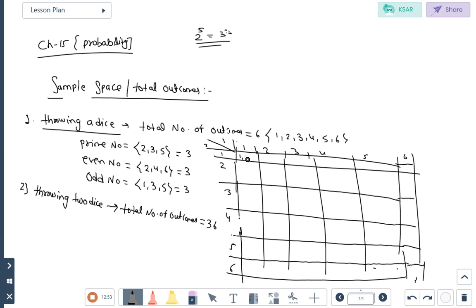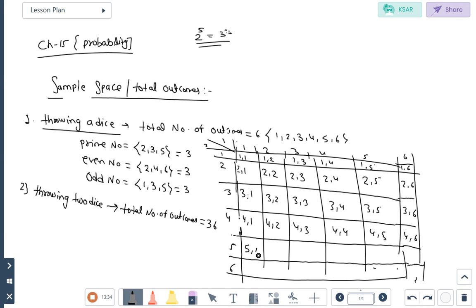First dice 1, second dice 1: 1,1; 1,2; 1,3; 1,4; 1,5 and 1,6. Second is 2,1; 2,2; 2,3; 2,4; 2,5 and 2,6. Then 3,1; 3,2; 3,3; 3,4; 3,5 and 3,6. Next 4,1; 4,2; 4,3; 4,4; 4,5 and 4,6.